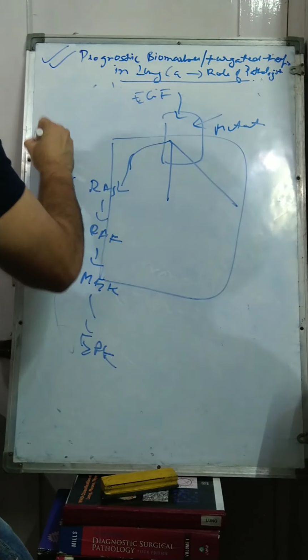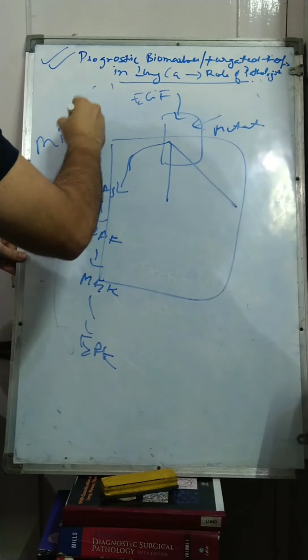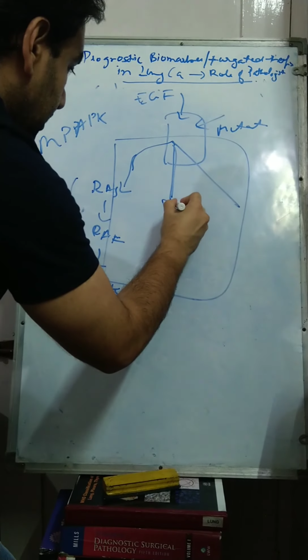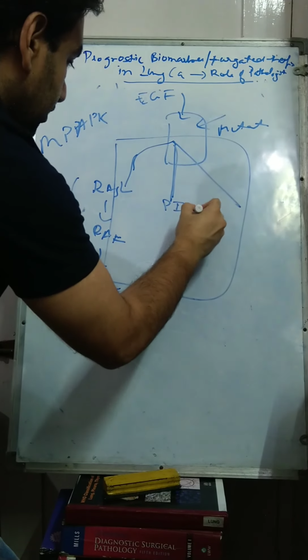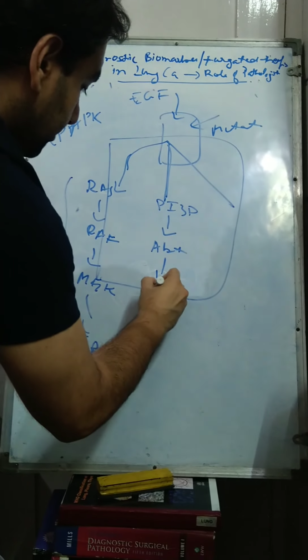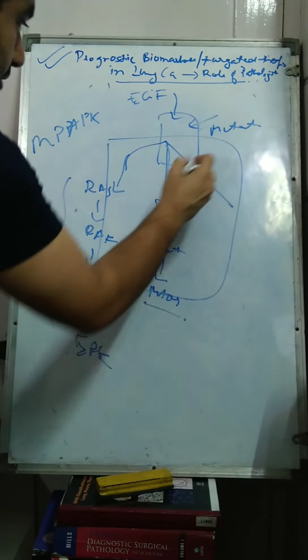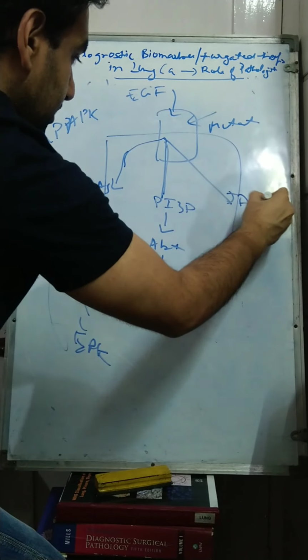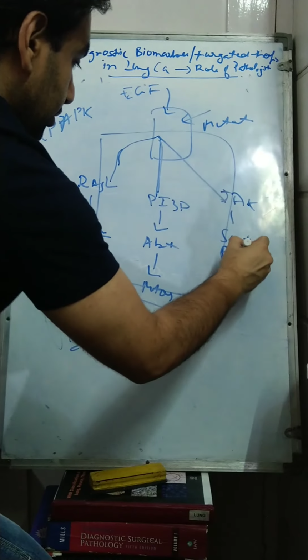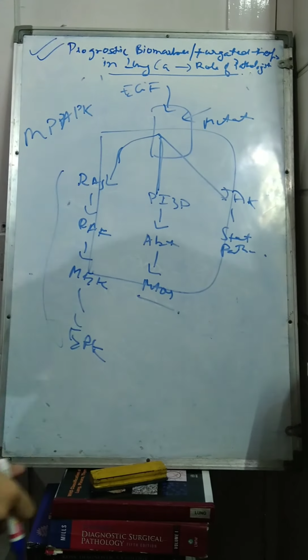This is your MAPK pathway. Second one is phosphatidylinositol 3 kinase. Then it acts on AKT, then on mTOR. This is the second pathway. And the third one is the JAK-STAT pathway. So each pathway is important.